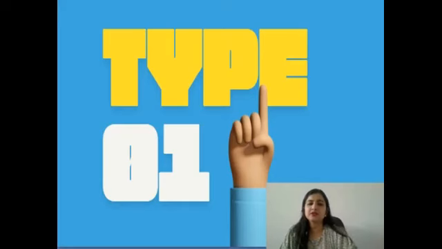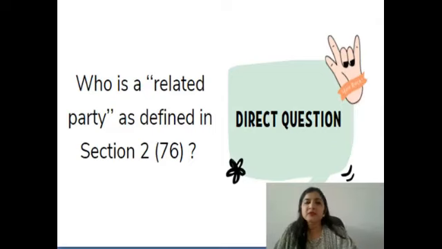If I talk about the first pattern, which is a direct question, how does a direct question look? Have a look at the paper. When you find a direct question in your exam paper, they are asking you directly for any definition or any provision. So, here is a sample. If you see a question written like, who is a related party as defined under section 2 subsection 76, then how are you going to write this answer in your exam?